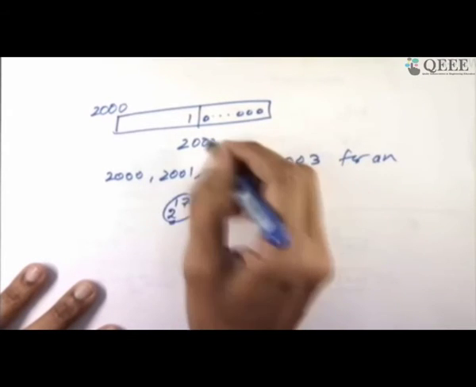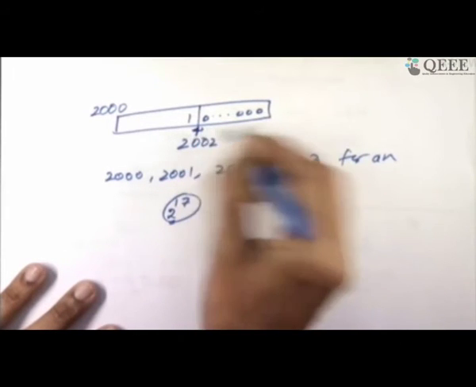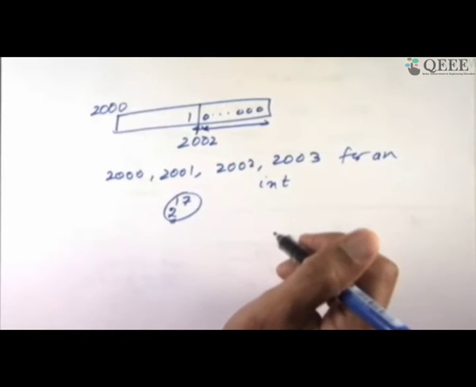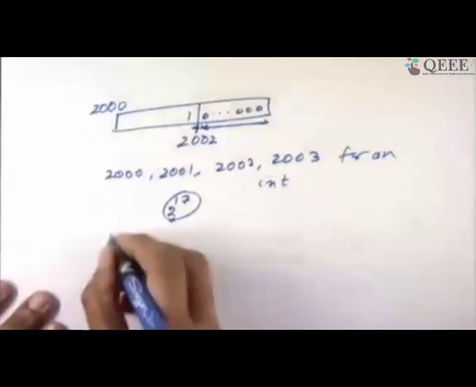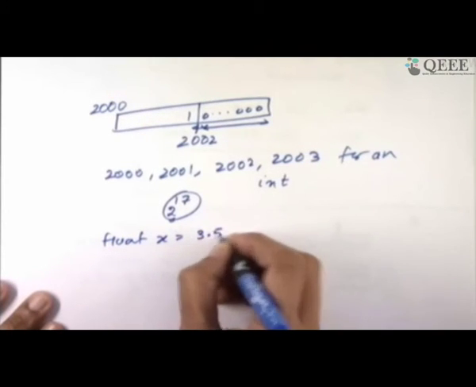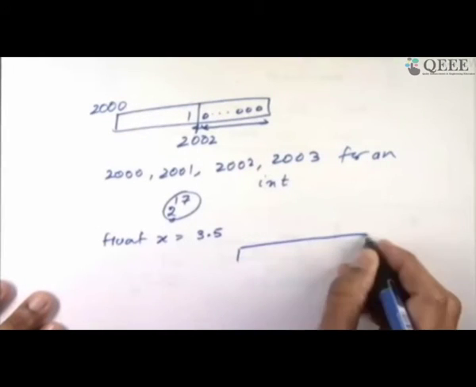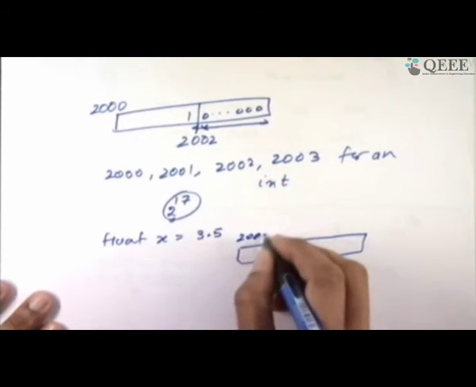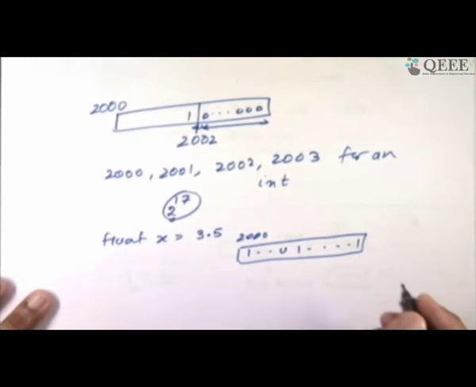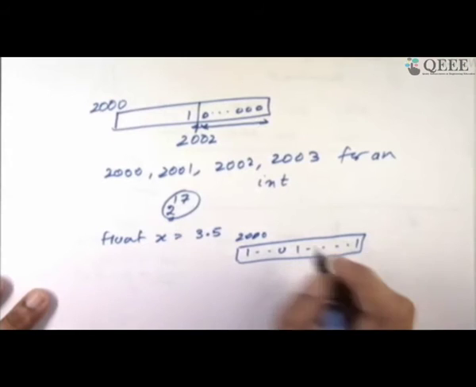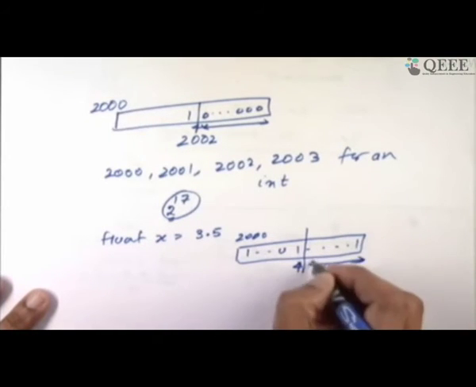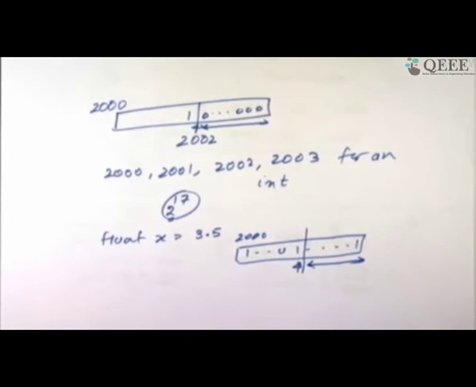Now if you go to 2002 and try to see, you will see whatever bit pattern lies to the right. This is because I told you it's int. Had I not done this, but done something like float x equals 3.5 in the same data area, this is 2000. So bits of x were laid out here. If you know the IEEE format, then it is fine. And then if you want to see at 2002, you will get whatever is stored out here. So it depends on the data type.